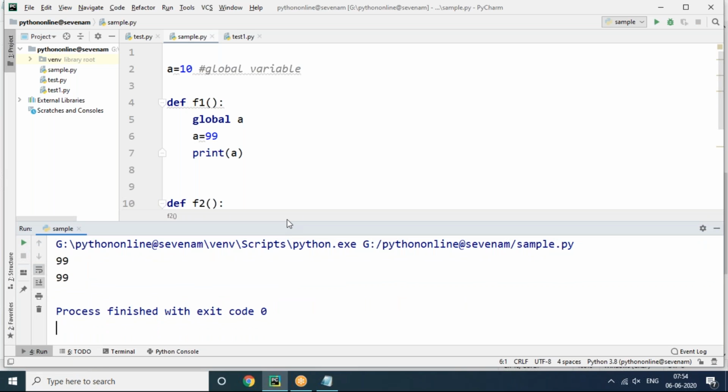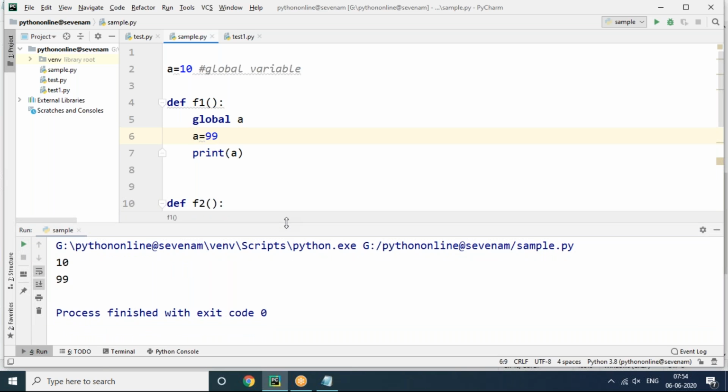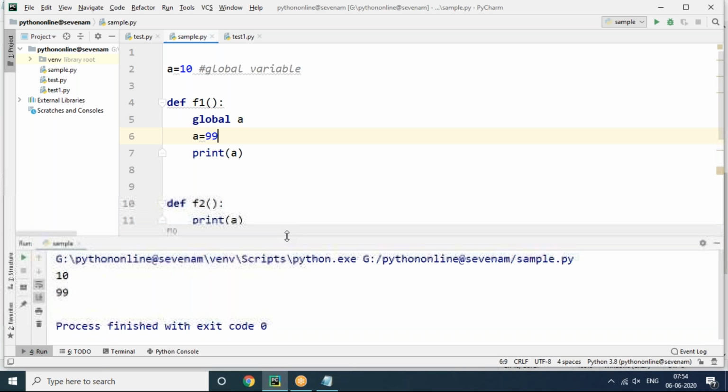Yes, the global variable value. But now observe here, whenever I'm calling this F2 function first, observe the result. Calling is also important. I'm calling the F2 function first. When we call the F2 function first, it will depend on the global variable value 10. And when we call the F1 function later, it will take what? 99. So the result will be changed. Now we can see 10 and 99. Understand? The calling order is very important here.